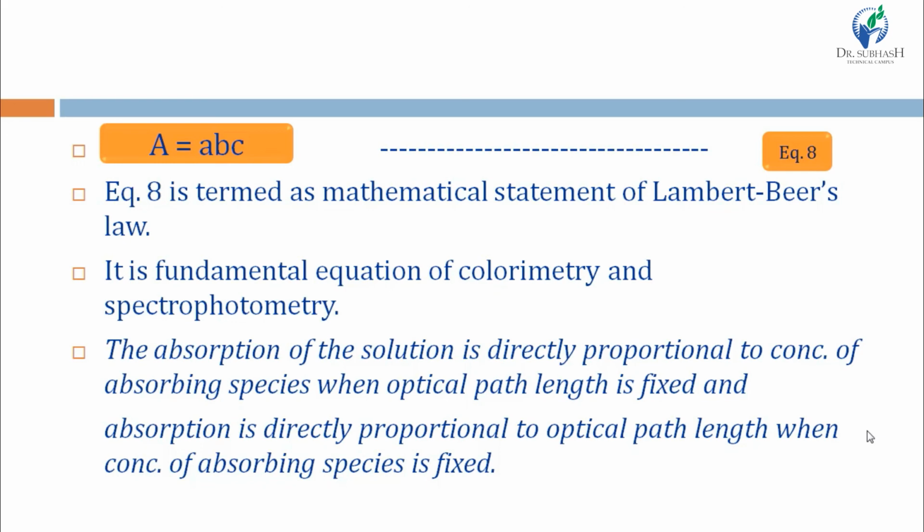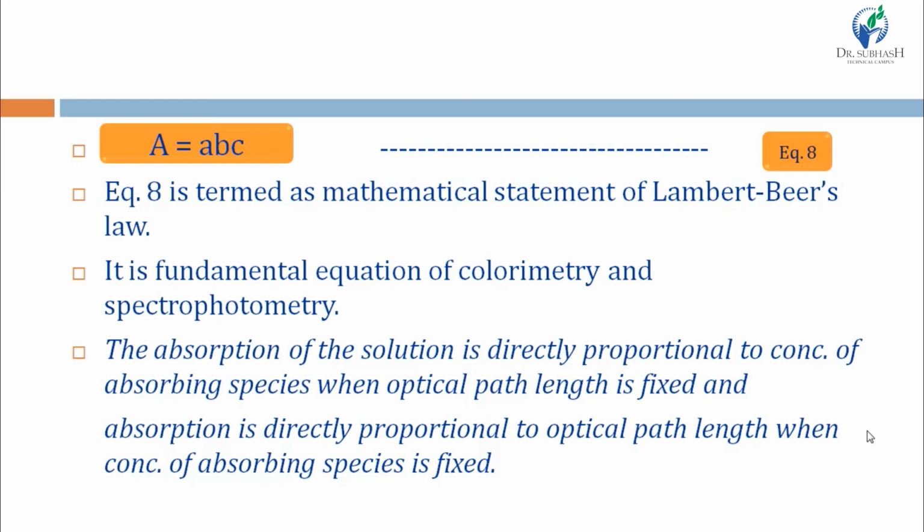And from this equation, we can say that the absorption of the solution, here capital A is the absorbance, right, is directly proportional to the concentration of absorbing species, meaning c, when the optical path length is fixed, and is directly proportional to the optical path length when the concentration of absorbing species is fixed, right?